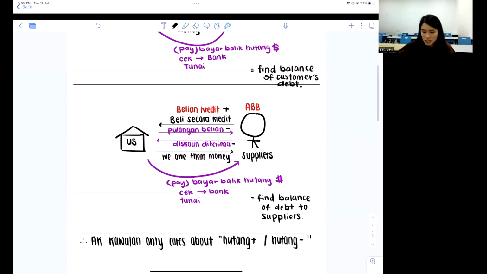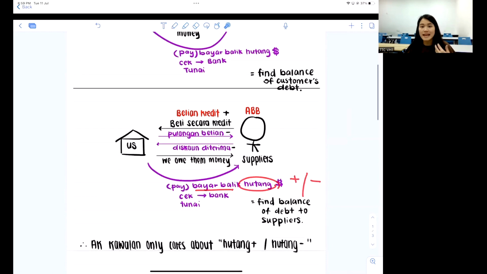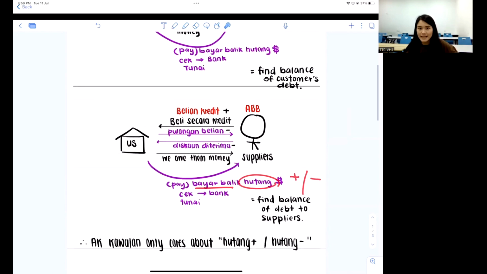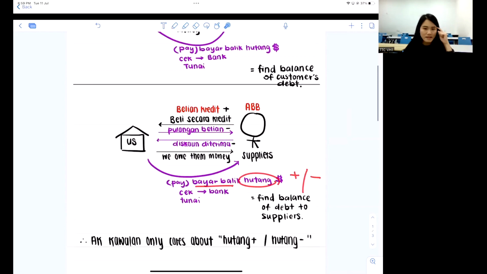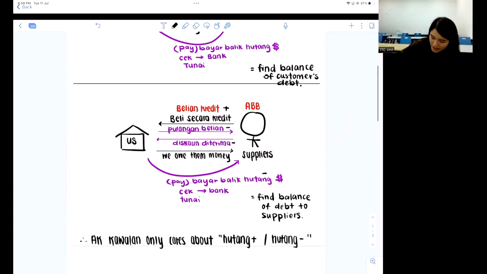And guys, one more question. When we pay for the debt, does my hutang increase or decrease? When we pay for the debt, does the debt get more or lesser? Remember, keep asking yourself the same question. Talking about hutang, not your money, okay, not your money, we're talking about the debt. Yes, it will get lesser. You don't owe them anymore. So throughout the whole transaction, you should be seeing them mostly minus, except for what? Except for the main transaction, belian credit, always positive because it makes you owe them.